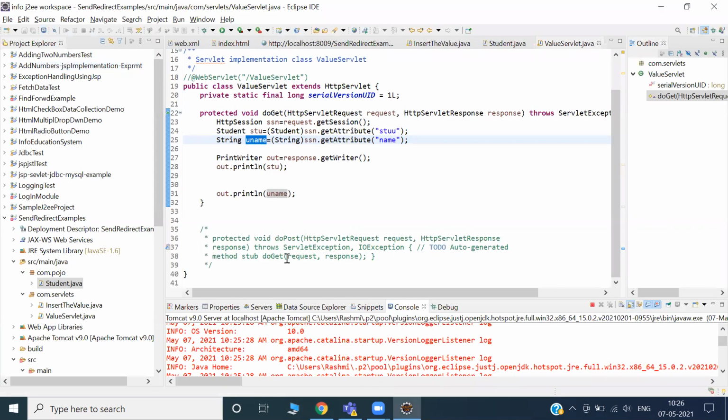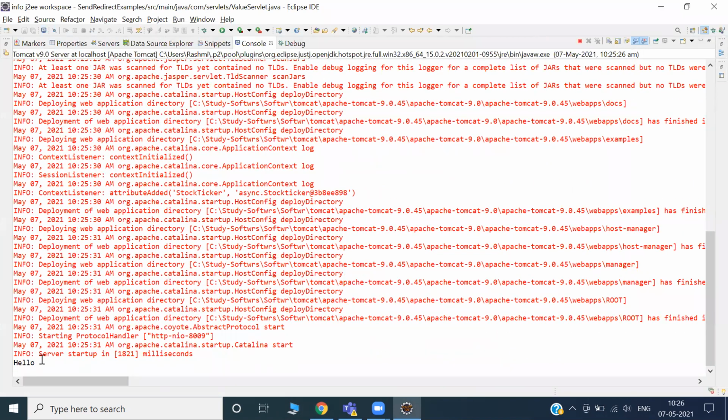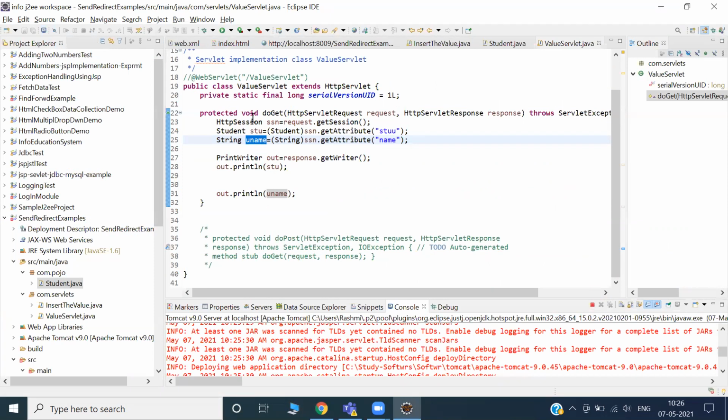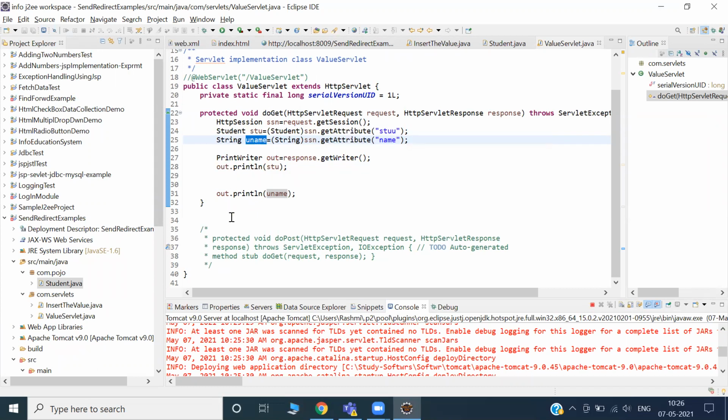The value 200 came, and my original value I sent from the JSP or HTML also came, along with the student information I attached. Now you can see some hello should be there. It means you can create your own method and call it inside the doGet method, because we understood that in a class, if you want to call a method inside another method, it is possible.